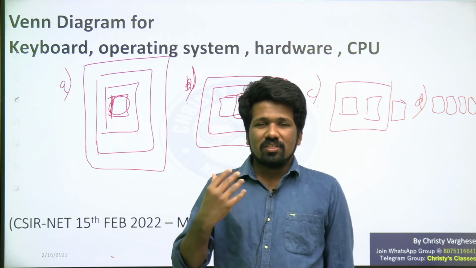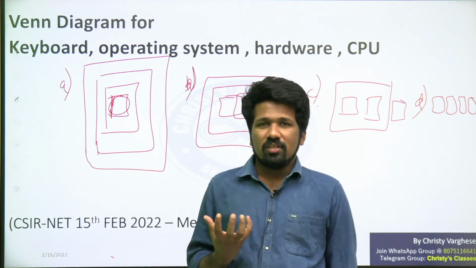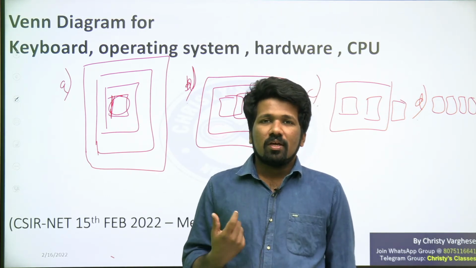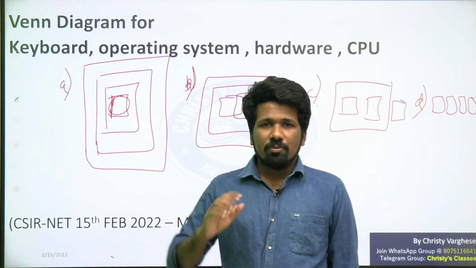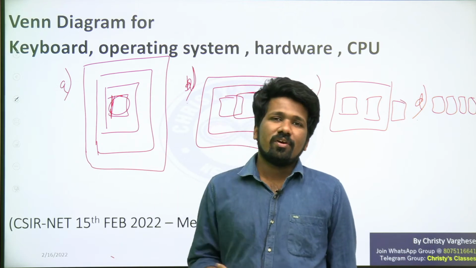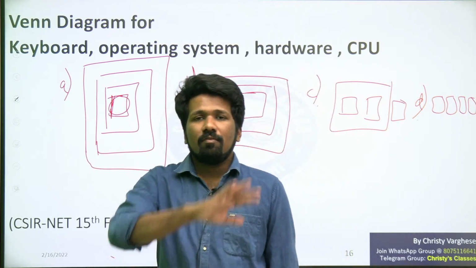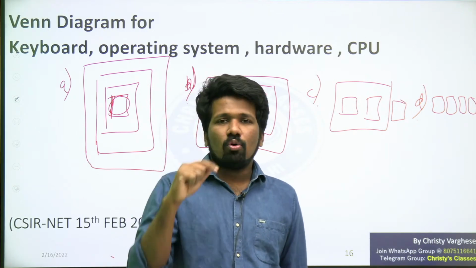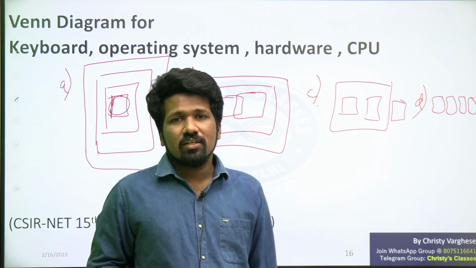Nowadays we see laptops, so the hardware parts we don't see much of. But on a personal computer, the desktop, there will be a separate CPU, that is hardware. Mouse will be hardware. Keyboard will be hardware. Whatever you can touch on your computer, we can simply classify as hardware.